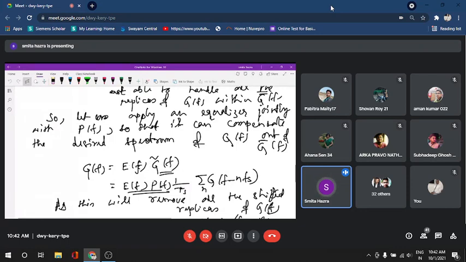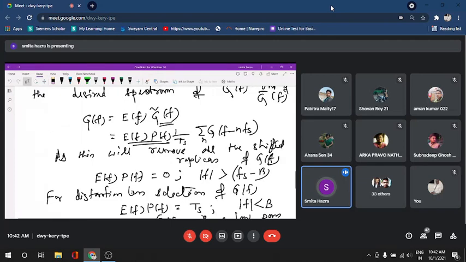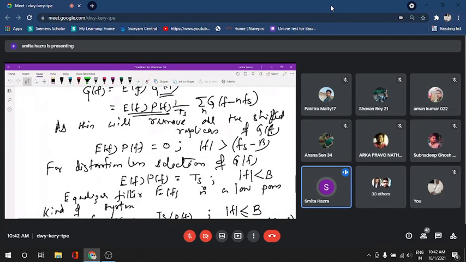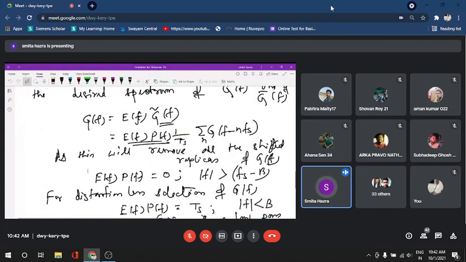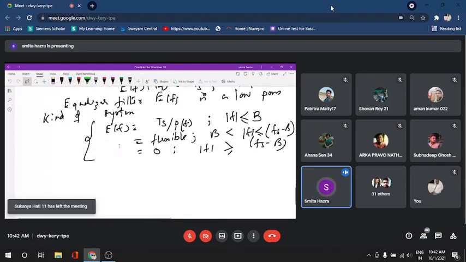And when it is acting over this one with the proper limitations or with the proper actions of the frequency scale, then we are able to get the correct replica of the GF. And from this one we get that this is the transfer function, or this is the relationship jointly for EF and PF and separately for EF.